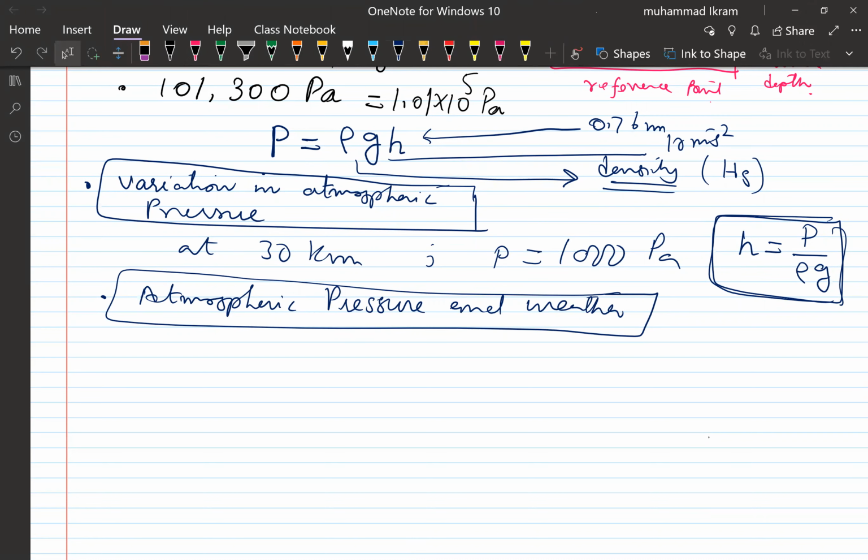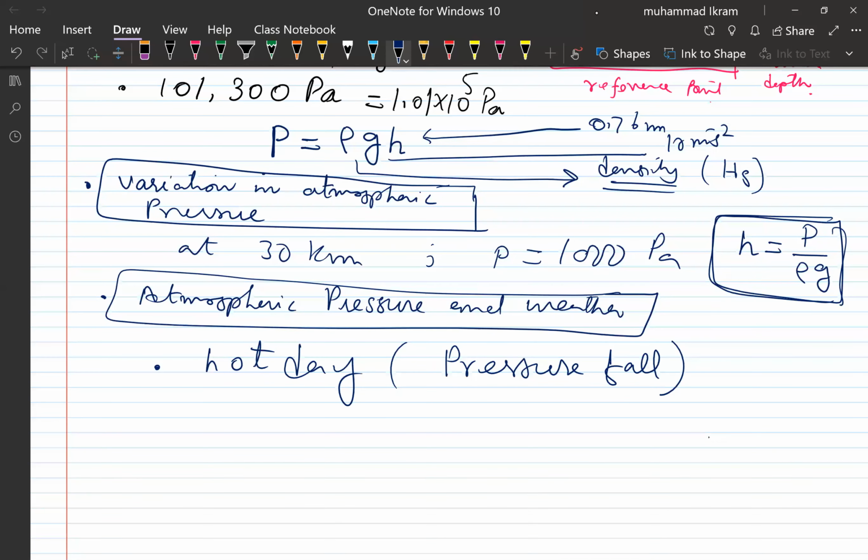For example, look, in a hotter region or on a hot summer day, what happens? The pressure falls. Why does the pressure fall?